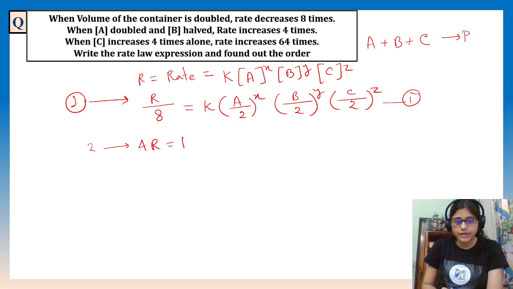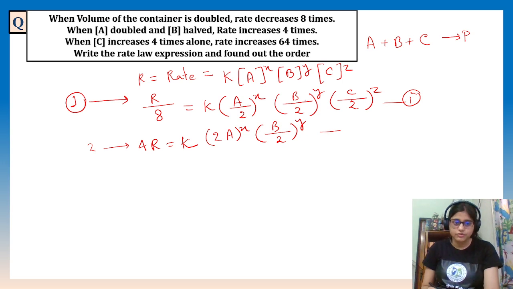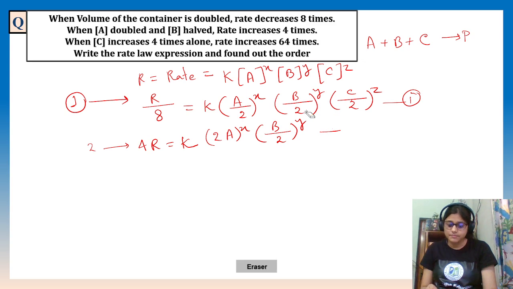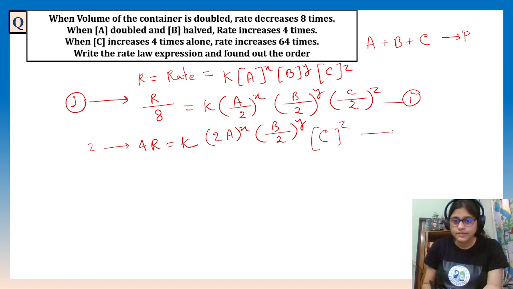So 4R equals K into, A is doubled, means 2A to the power X, B is halved, B by 2 to the power Y, and C is the same as the previous one, so C to the power Z. This is second.